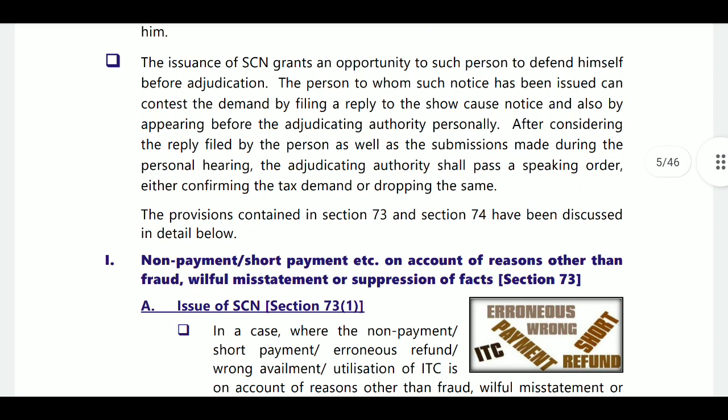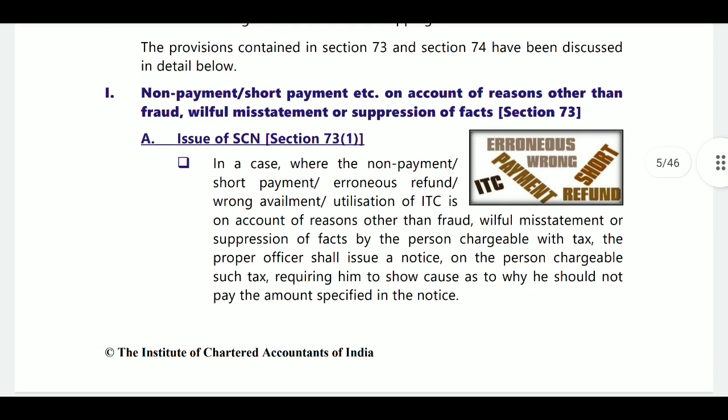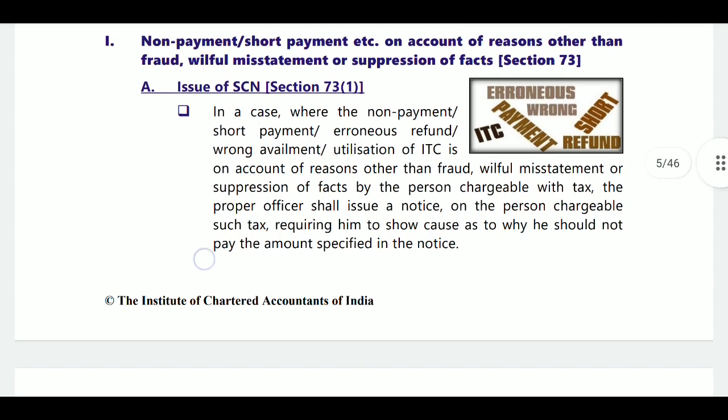For the purpose of show cause notice, as per section 73, it arises on non-payment or short payment for reasons other than fraud, willful misstatement, or suppression of fact. If it is fraud, willful misstatement, or suppression, it will go under section 74. So as per section 73, when will the show cause notice be issued?